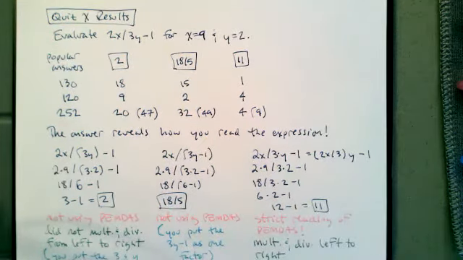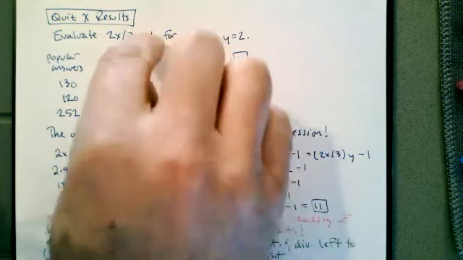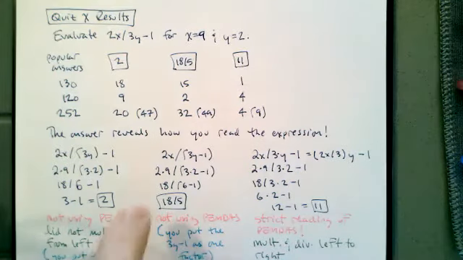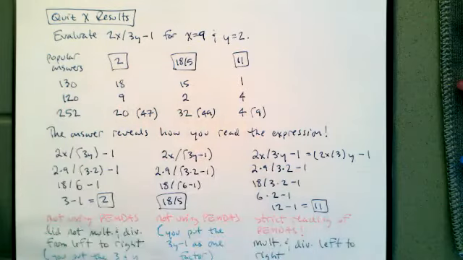As long as there's no punishment for how we read this, it's not really an issue. If we're just having a conversation and I drop this expression and you're like, oh, 18 over 5, I might go, oh, wait, hang on, sorry, I meant 2x divided by the 3y in parentheses and then subtract the 1. Then you're like, oh, okay, 2. If we're having the conversation at that level, then it doesn't really matter.